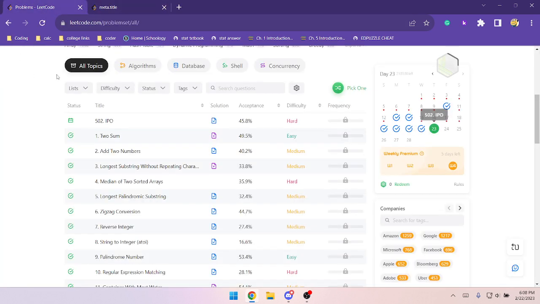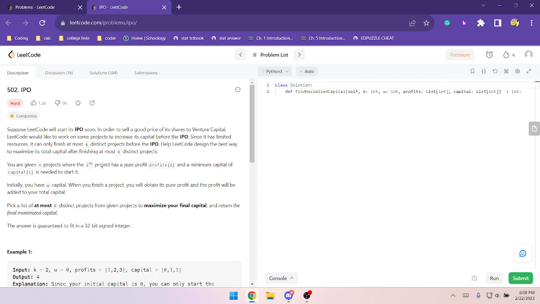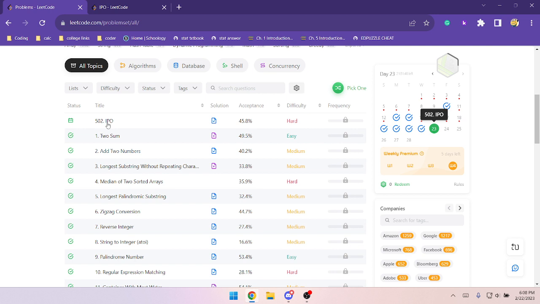Holy, it's a hard one too. Why'd they make the daily a hard one? Oh my god, it's a hard one. Okay, this could be really bad. I've actually never seen a day where the daily is a hard.